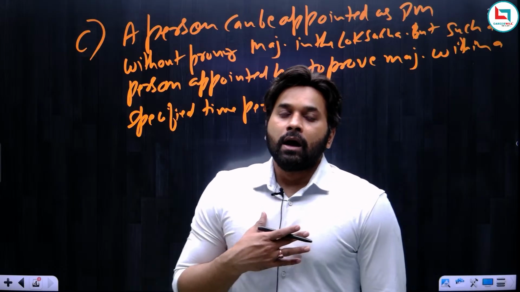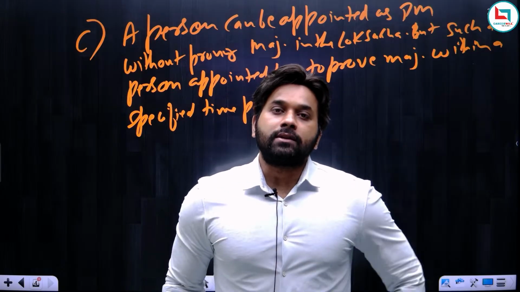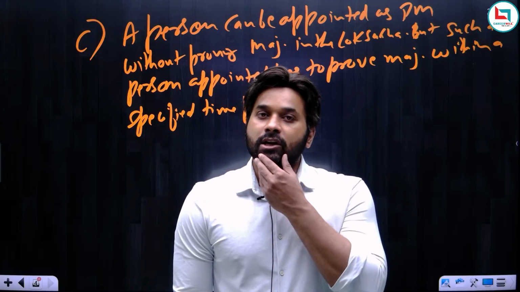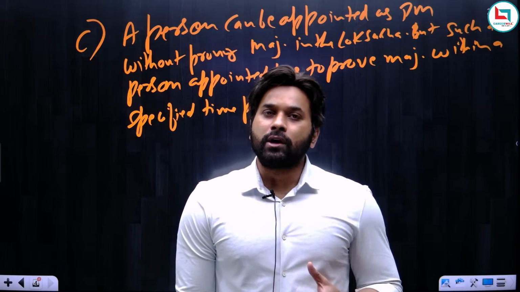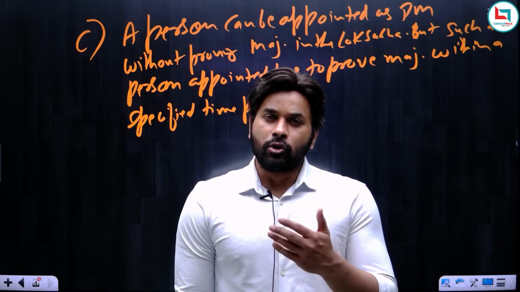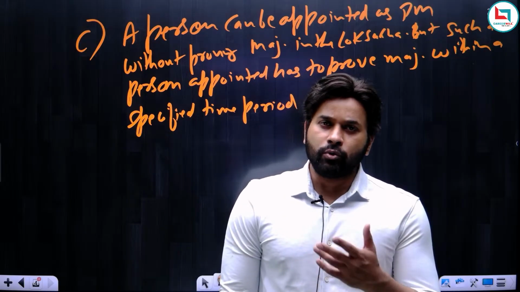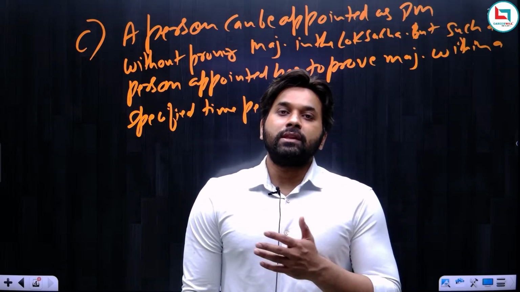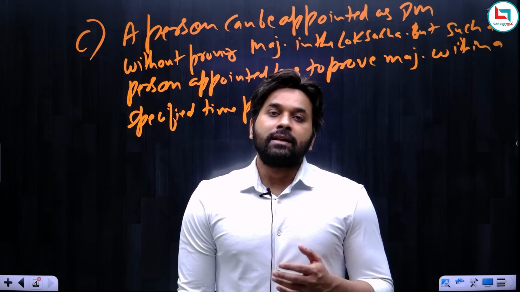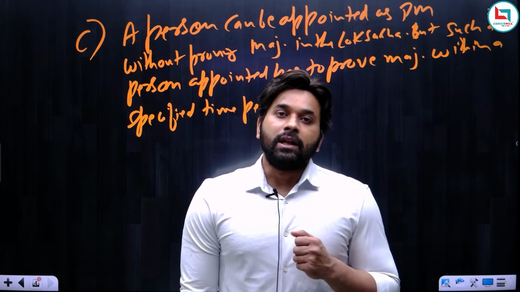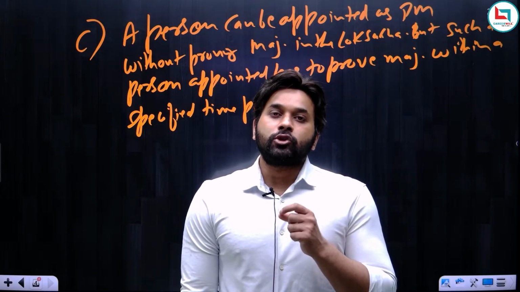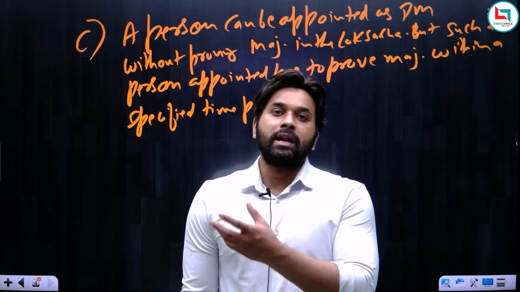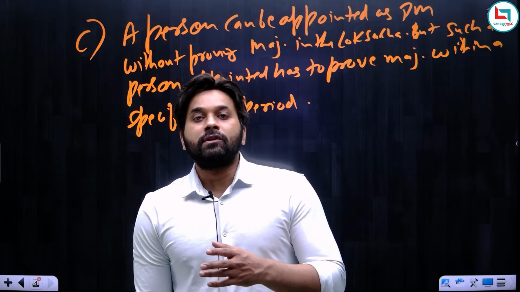See, this happened for the first time with Chaudhary Charan Singh. See, in the 6th Lok Sabha, Morarji Desai government was not able to prove majority after 1 year or 2 years. So what happened after 1.5 years or 2 years, that the Morarji Desai government lost majority in the Lok Sabha. So when the Morarji Desai government lost majority in the Lok Sabha, at that time, then President Neelam Sanjeeva Reddy, he appointed Chaudhary Charan Singh as the Prime Minister, and he asked Chaudhary Charan Singh to prove majority within this particular time period. So this happened for the first time with Chaudhary Charan Singh.